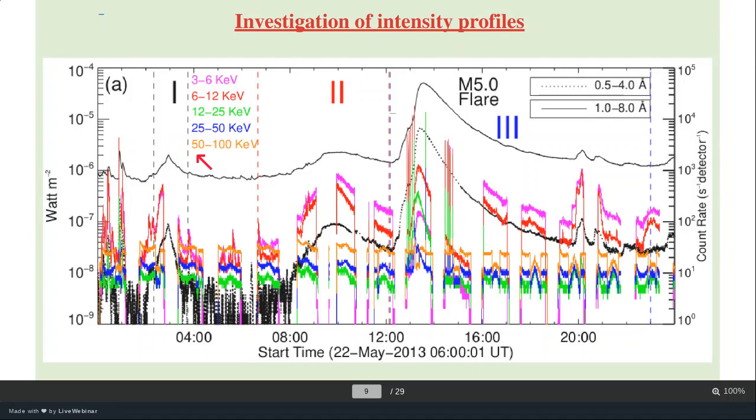One is around 3 UT, one at around 7 UT, and the third is around 11 to 14, somewhere in between here. So these three are the enhancements in the X-ray flux, and somewhere in the hard X-ray region as well, like 50 to 100 keV. So these are actually our three eruptive events, right? So the flux is showing that we have three bumps which correspond to the three eruptive events. Now we will go to the observations and see what is happening at these times. Let's move on.